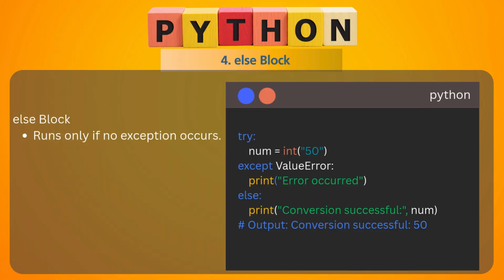The fourth one is the else block. The else block runs only if no exception occurs. If you see this example using try except syntax, num equal to int of "50". Clearly a number is written inside quotes, so it will be converted. Now the text is converted into an integer. So the else block will give the output. The output will be conversion successful, and 50 will be printed.